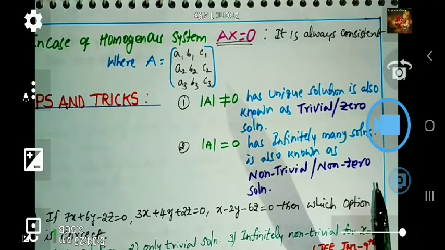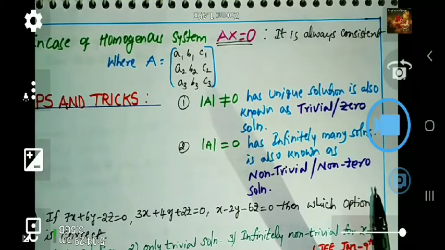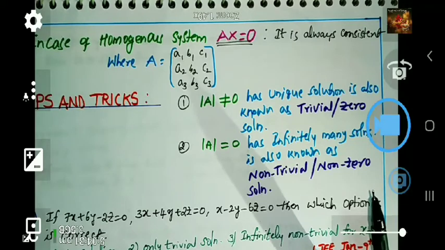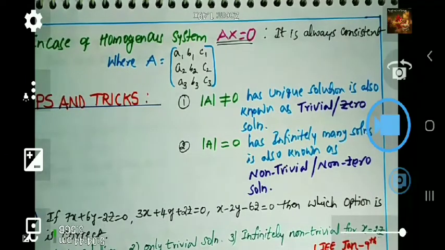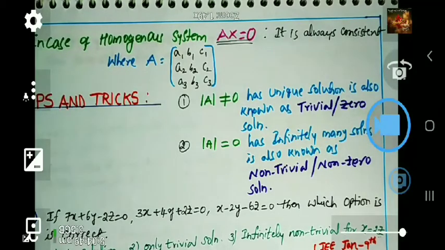There are two types: consistency and inconsistency. I explained the tips and tricks in the case of non-homogeneous as well as homogeneous. Is it clear? Any more doubts you can put in the comment section. Now I will do a few of the questions, and explain how to apply these points to them.